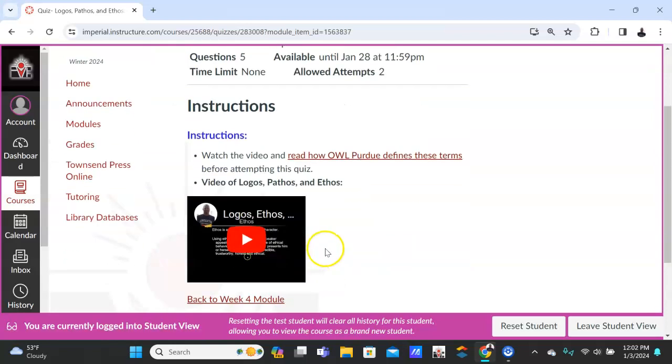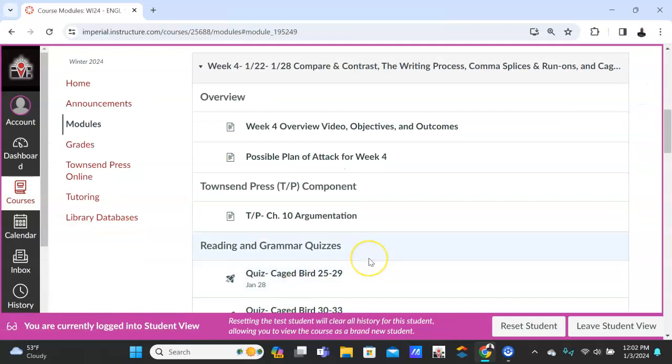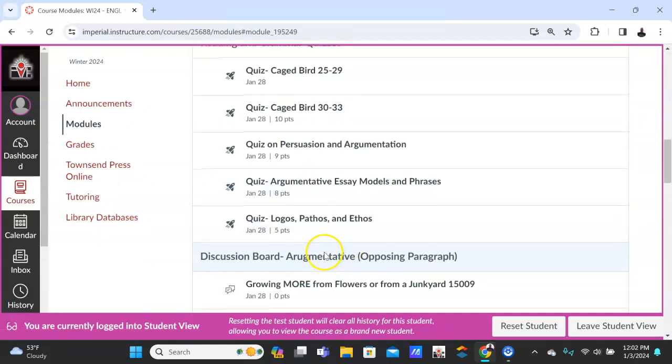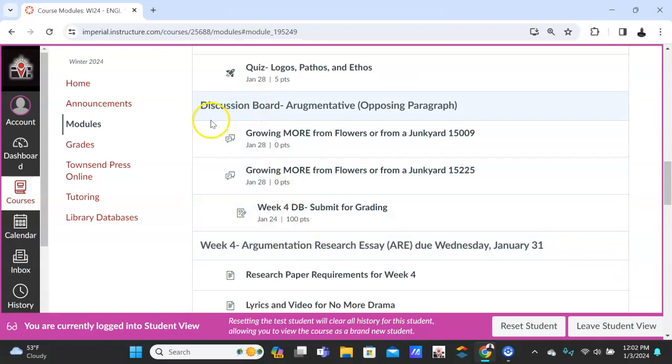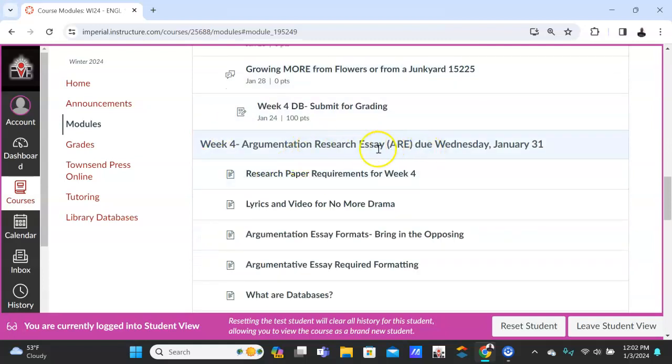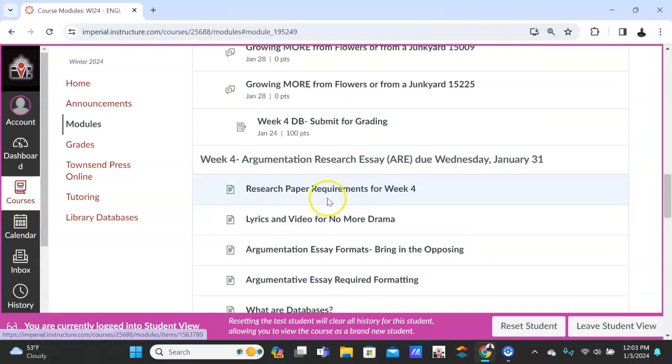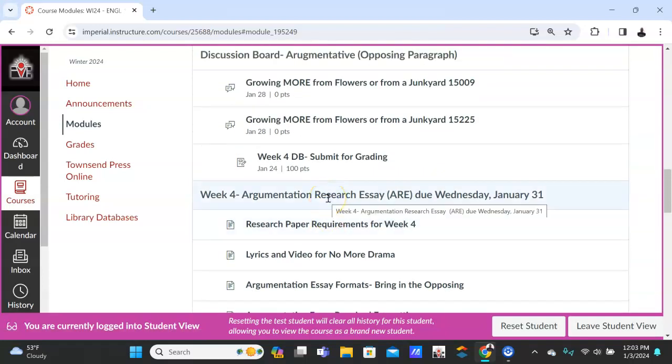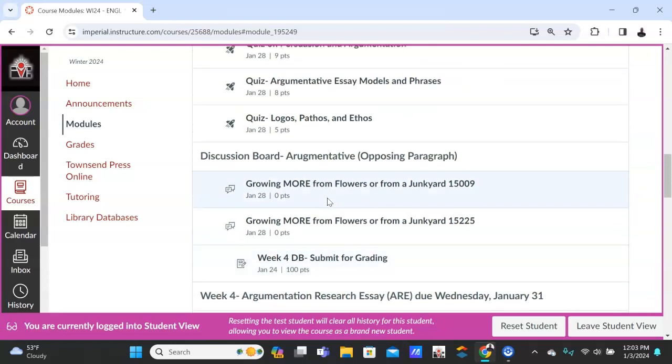And then logos, pathos, and ethos, I think most of you are familiar with. Again, those quizzes are all due on January 28th, Sunday, January 28th. And then here's the argumentation essay, research essay, what I'll refer to as the R. I'm putting it here in week 4, however, it's going to be due week 5, January 31st. So I'm going to go over this in a separate video because it takes a little more explanation. So let's jump back up here.